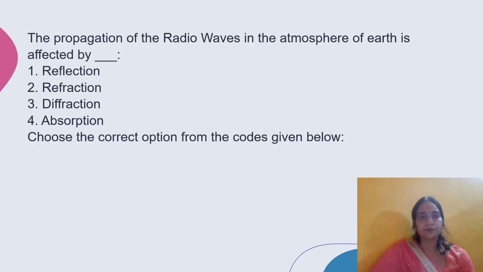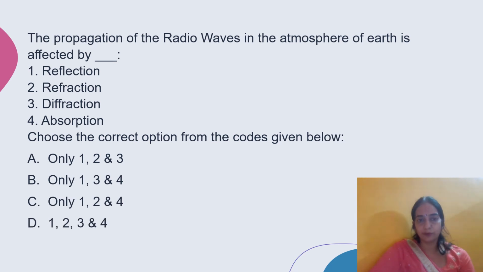There is the next question. The propagation of radio waves in the atmosphere of Earth is affected by reflection, refraction, diffraction, absorption. Choose the correct option from the codes given below. Only 1, 2 and 3. Only 1, 3 and 4. Only 1, 2 and 4. 1, 2, 3 and 4. So option D is the correct option. Radio waves enter the Earth's atmosphere from space. Some of the waves are absorbed by electrons present in the ionosphere. Some of the waves are reflected and some of them face diffraction, due to the differently dense media of the Earth's atmosphere.